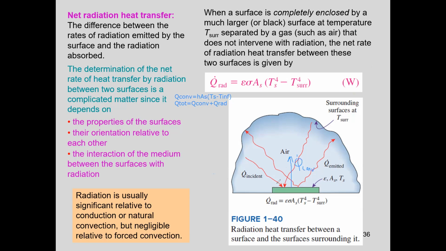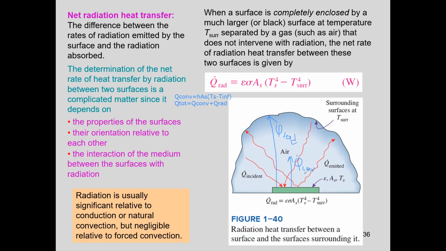And between the green surface and the surrounding surfaces, there is Q dot radiation. Is that understood? This is the radiation formula. This is the convection formula. Total heat transfer between the green surface and the air and the surrounding surfaces is Q convection plus Q radiation.